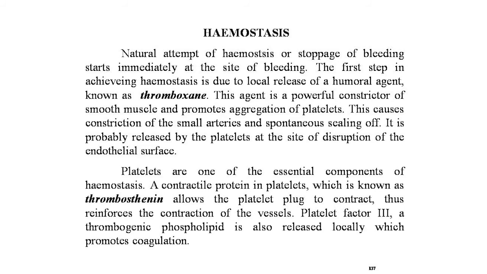The first step in achieving hemostasis is due to the local release of the humoral agents known as thromboxane. This agent is a powerful constrictor of the smooth muscles and promotes the aggregation of the platelets. This causes constriction of the small arteries and the spontaneous sealing off. It is probably released by the platelets at the site of the disruption of the endothelial surfaces. Platelets are one of the essential components of hemostasis. A contractile protein in platelets, known as thrombostatin, allows the platelet plug to contract, thus it reinforces the contraction of the vessels. Platelet factor 3, a thrombogenic phospholipid, is also released locally, which promotes coagulation.